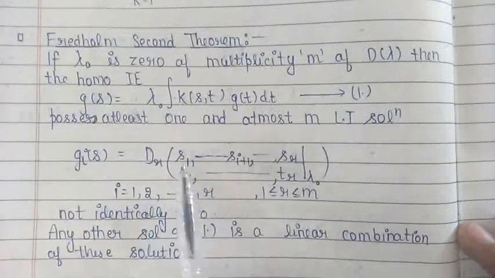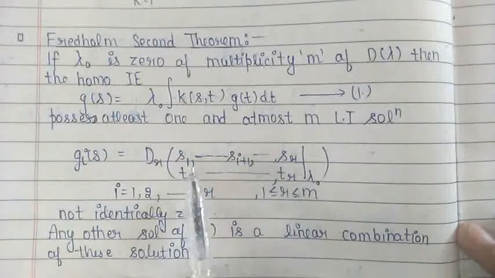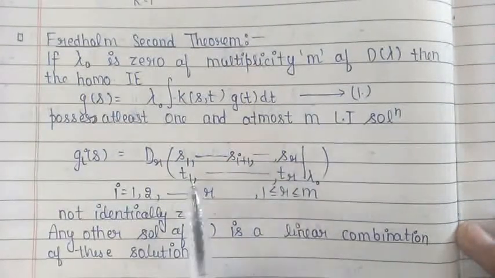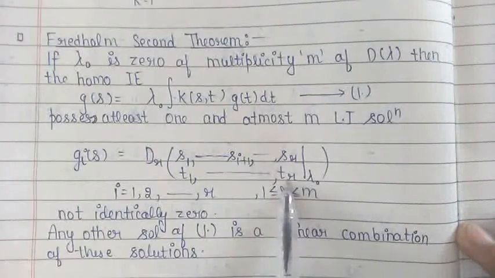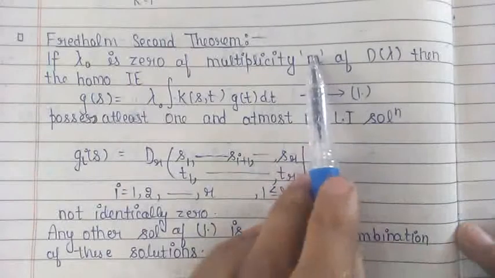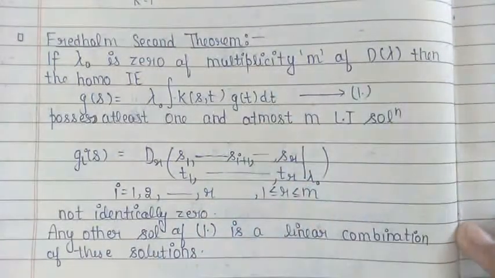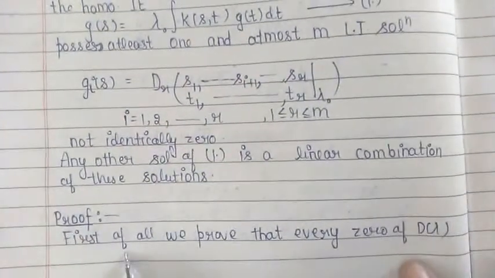So here in the Fredholm minor, in the upper row we have the sequence of s_i, which we have taken as s1, s2, s3 up to sr, and in the lower row we have the sequence of the variables t_i, t1, t2, t3 up to tr. Here r takes a maximum value up to m, which is the multiplicity of the determinant D(lambda).